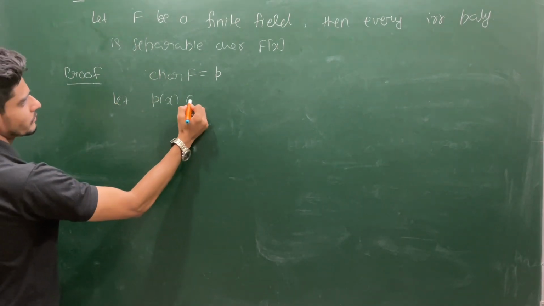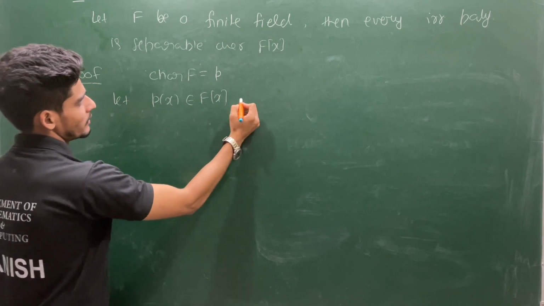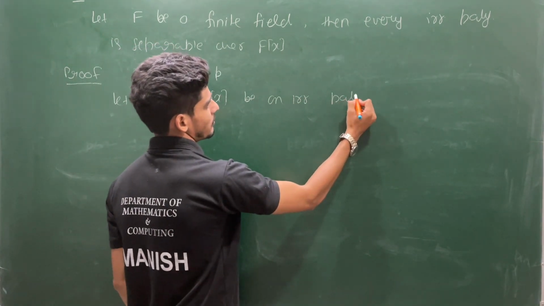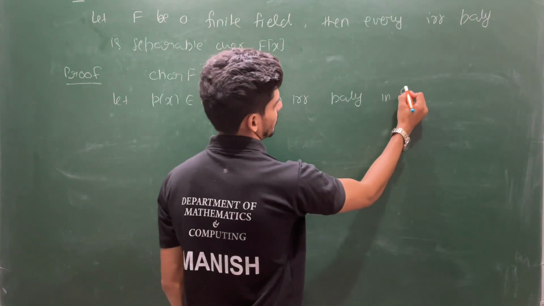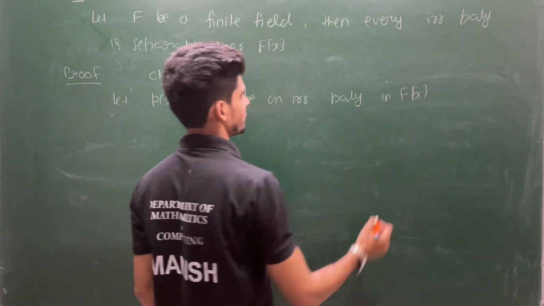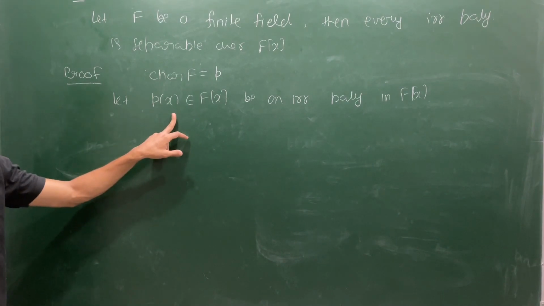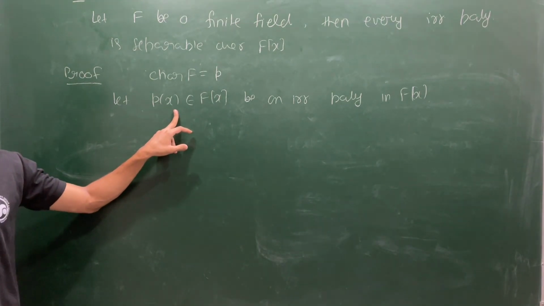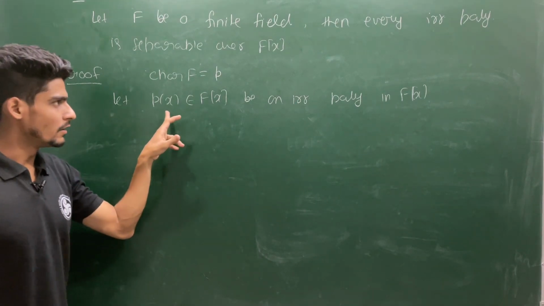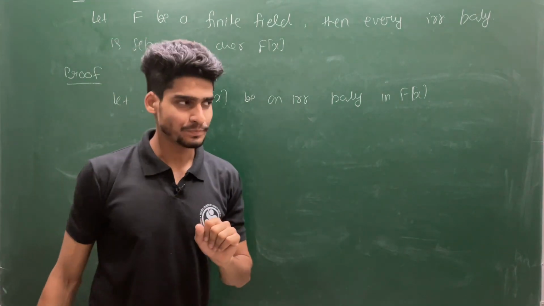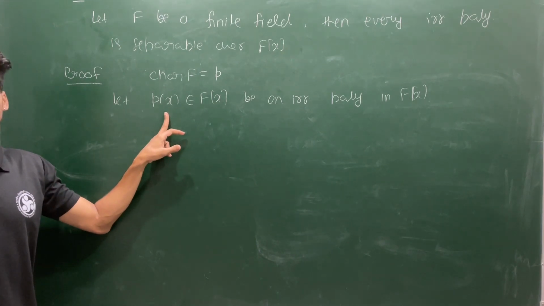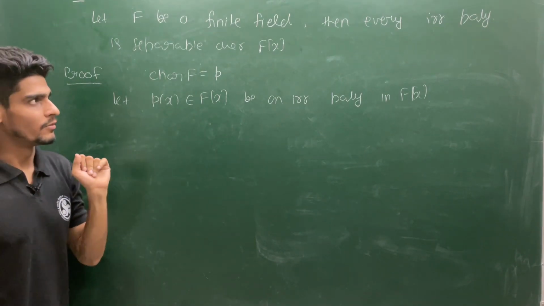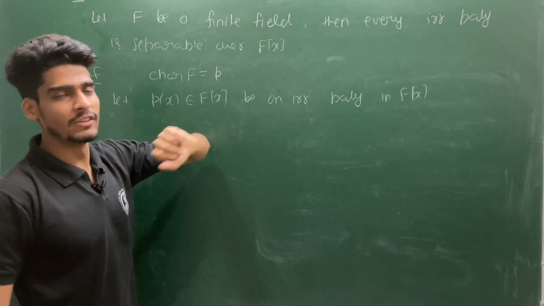Let p(x) be an irreducible polynomial in F[x]. If it is an irreducible polynomial, the only factors of p(x) will be either 1 or p, and we know that p is separable if and only if p and p' are relatively prime. But you have observed what is the problem when you are in a field with finite characteristic.